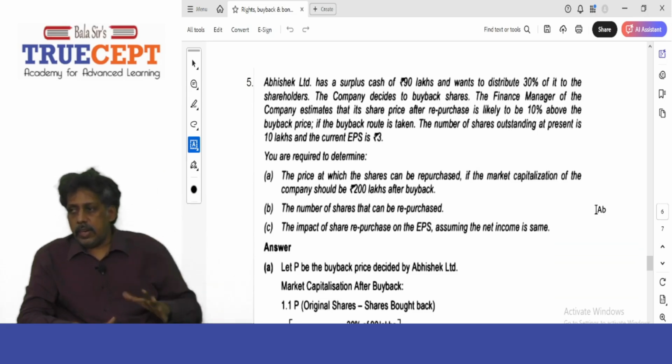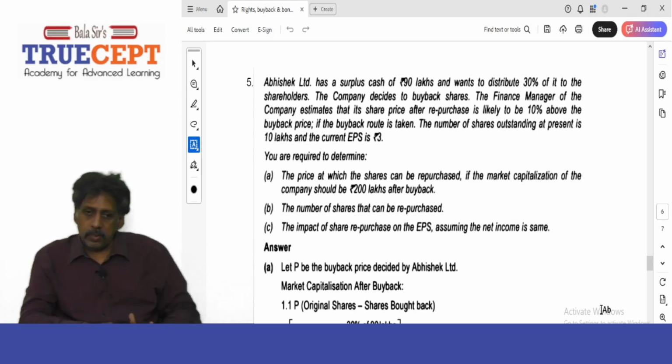Okay, guys, let us take on the last concept in this particular chapter, that is the buyback of shares. That is, what is the financial effect of a stock or share buyback. Abhishek Limited has a surplus cash of 90 lakh rupees and wants to distribute 30% of it to the shareholders.